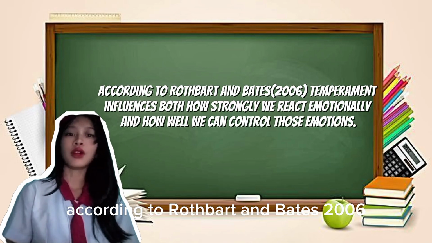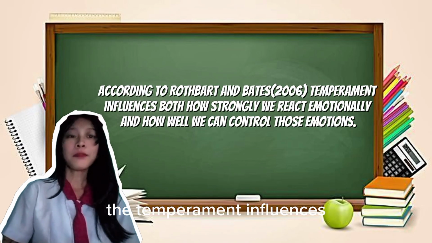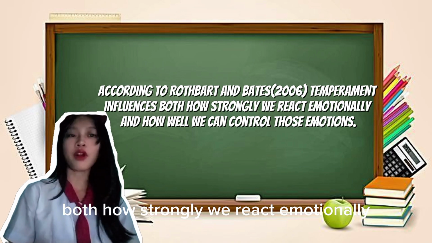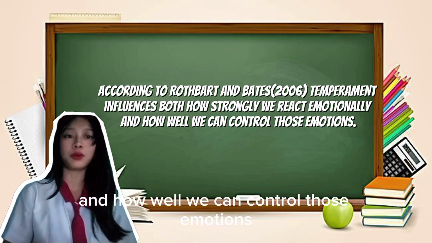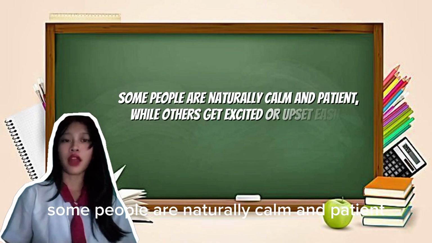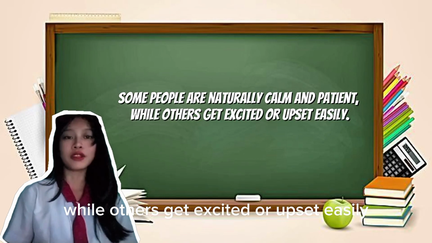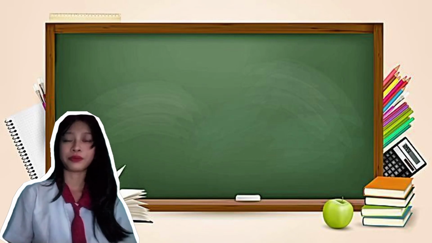According to Rothbard and Bates 2006, temperament influences both how strongly we react emotionally and how well we can control those emotions. Some people are naturally calm and patient, while others get excited or upset easily.